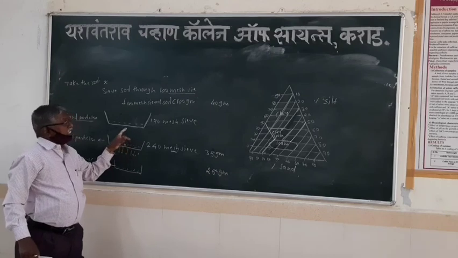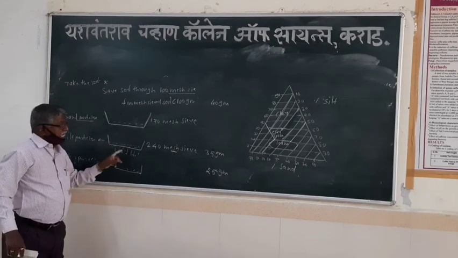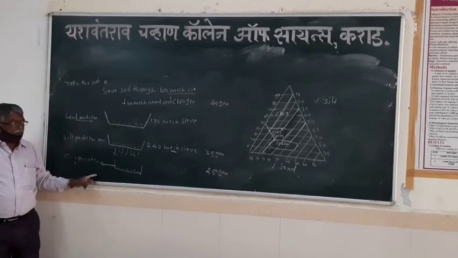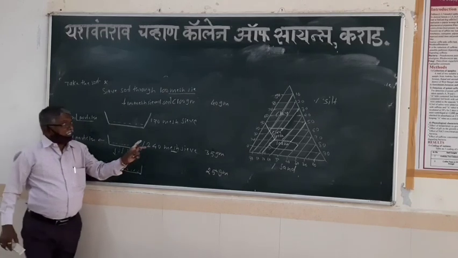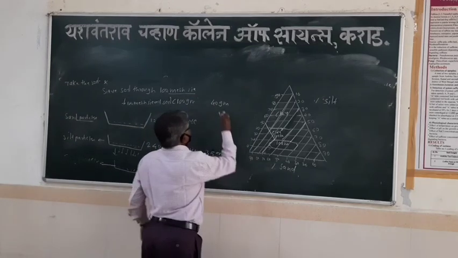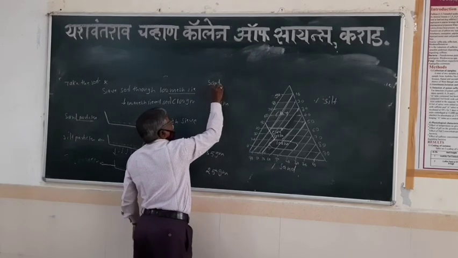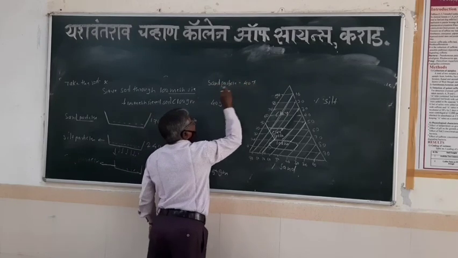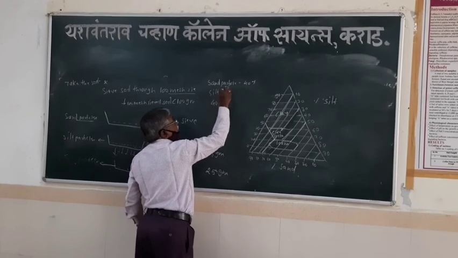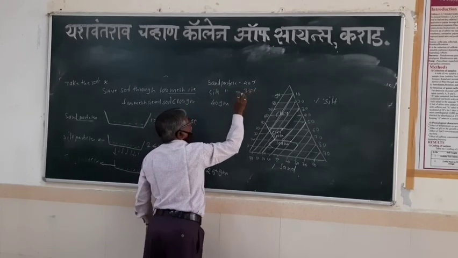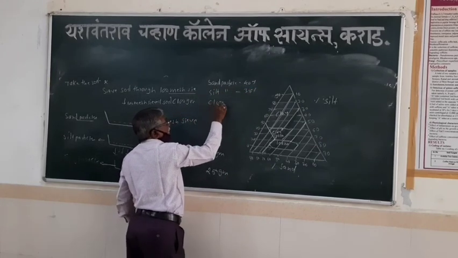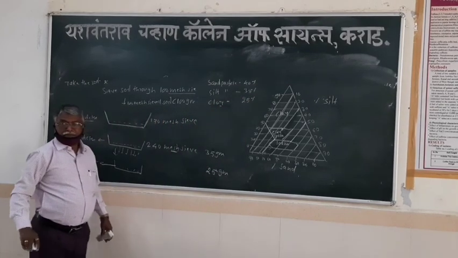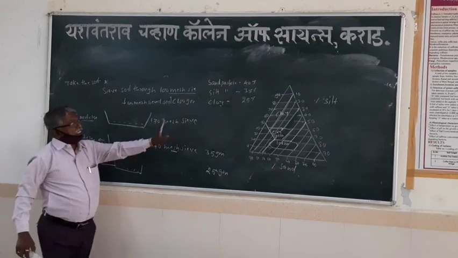Soil particles in the first sieve, 40 gram. Soil particles in the second sieve, 35 gram. And soil particles in the third, 25 gram. So what is the percentage of the particles? Sand particle percentage is 40%, silt particle percentage is 35%, and clay particle percentage is 25%.